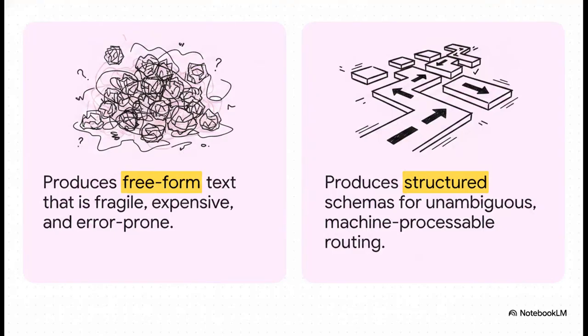The best way to build those guardrails is by forcing agents to output valid JSON objects based on structured data schemas. Free-form text responses are incredibly fragile and require super error-prone parsing. But with structured schemas, you create paved roads. Your orchestration layer can instantly read a field and make a routing decision in microseconds with zero ambiguity.